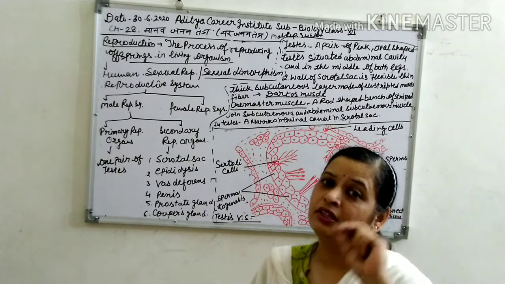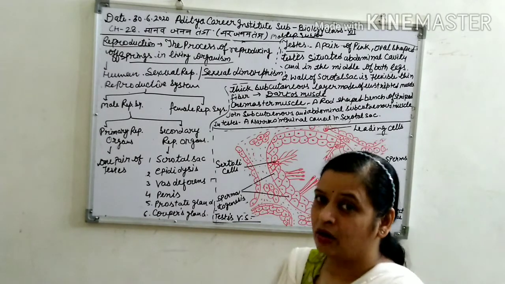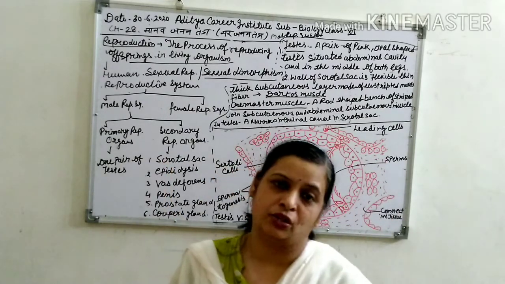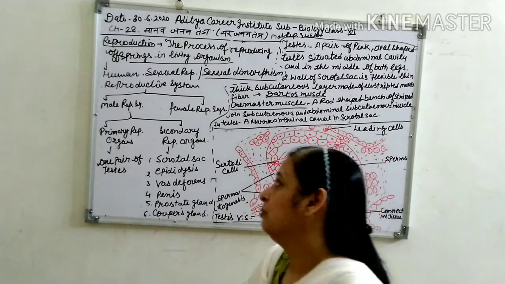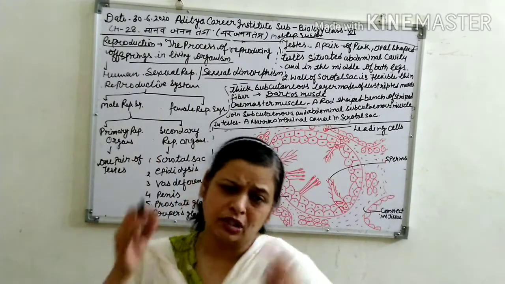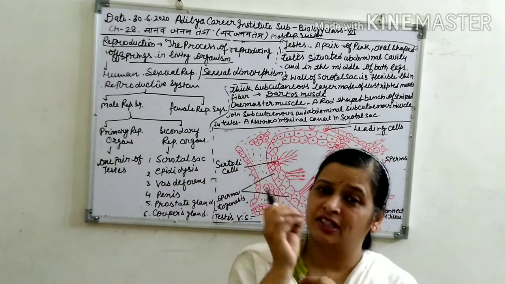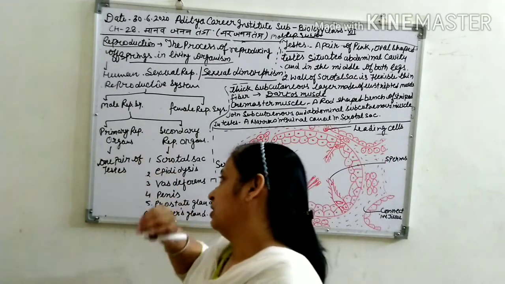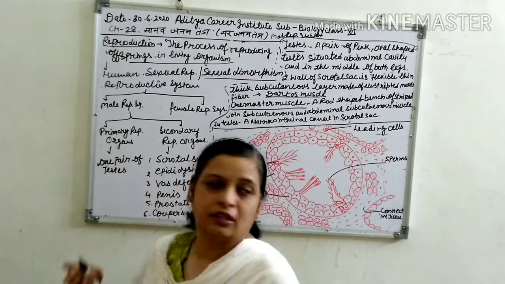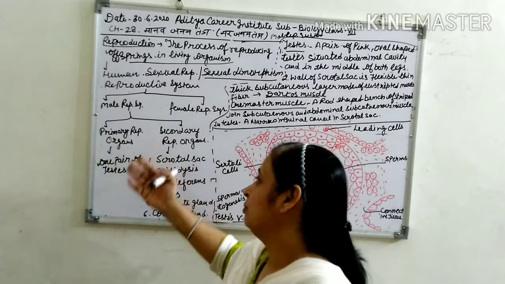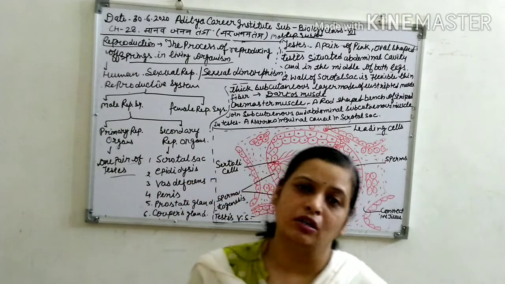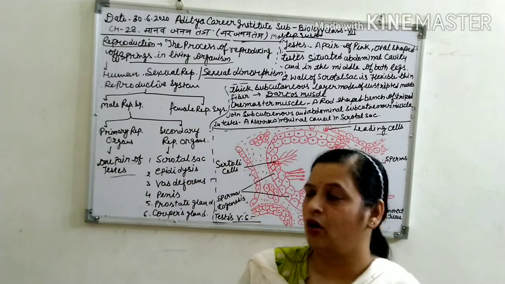These are the first necessary organs which are responsible for reproduction, the most necessary ones, and we call them primary reproductive organs. The answer is: one pair of testes are called the primary reproductive organs.